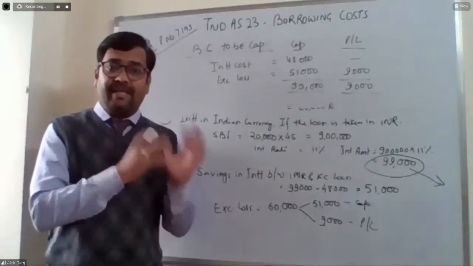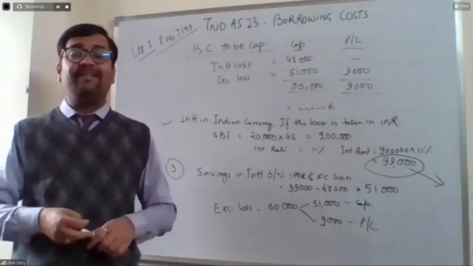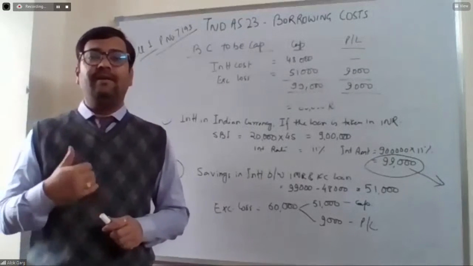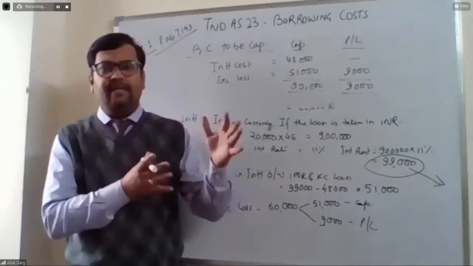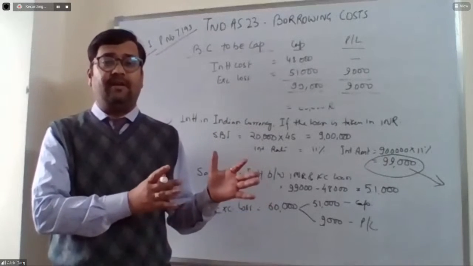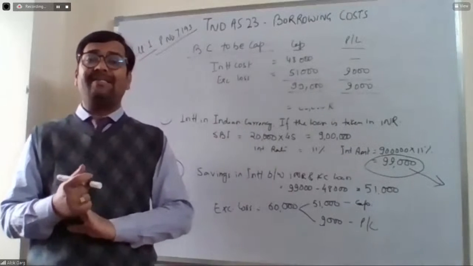But there is a gain, and there is an inherent risk also. What is the inherent risk? The fluctuation of currency prices, the fluctuation of exchange rates. So if there is a gain in terms of a cheaper interest rate, the company is capitalizing a lesser amount.